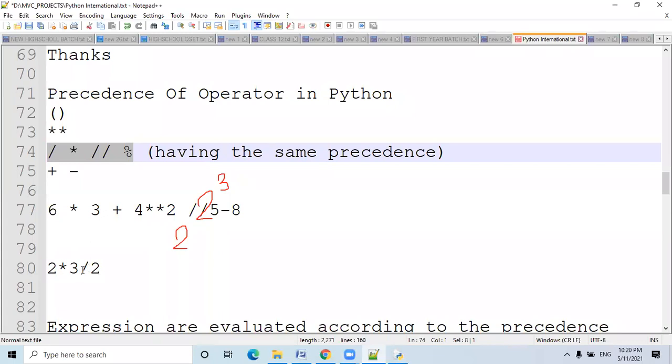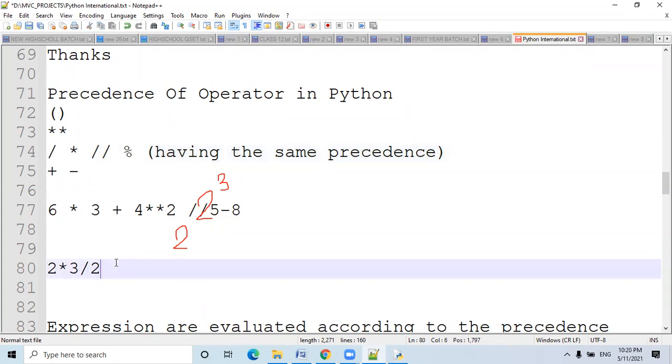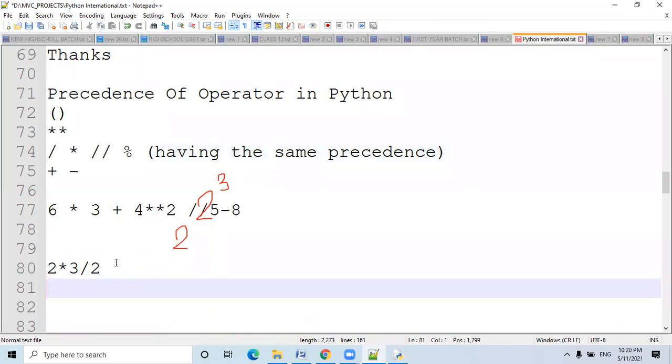So which operator will be evaluated first? Now I will evaluate this expression from left to right. From the left hand side, asterisk is there first. So 2 into 3 is 6, then divided by 2 gives the answer 3.